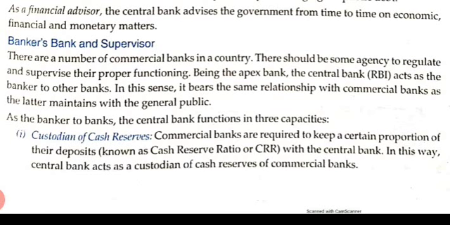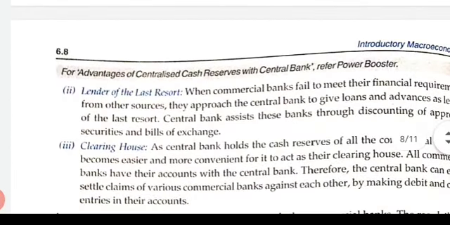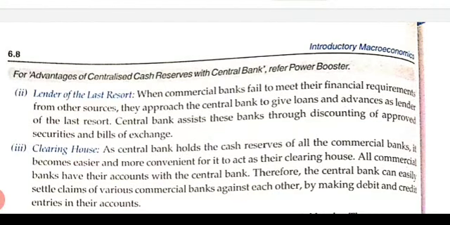In commercial banking, we discussed LRR, the legal reserve ratio. It is a reserve that is maintained by the commercial banks themselves. But CRR is a reserve that the commercial banks have to maintain with the Reserve Bank of India. As the commercial banks have reserves with the central bank, the central bank acts as a custodian of all this reserve. Another is the lender of last resort. When commercial banks fail to meet their financial requirements from other sources, they approach the central bank to give loans and advances as a lender of last resort. So the central bank will help. The central bank assists these banks through discounting of approved securities and bills of exchange.